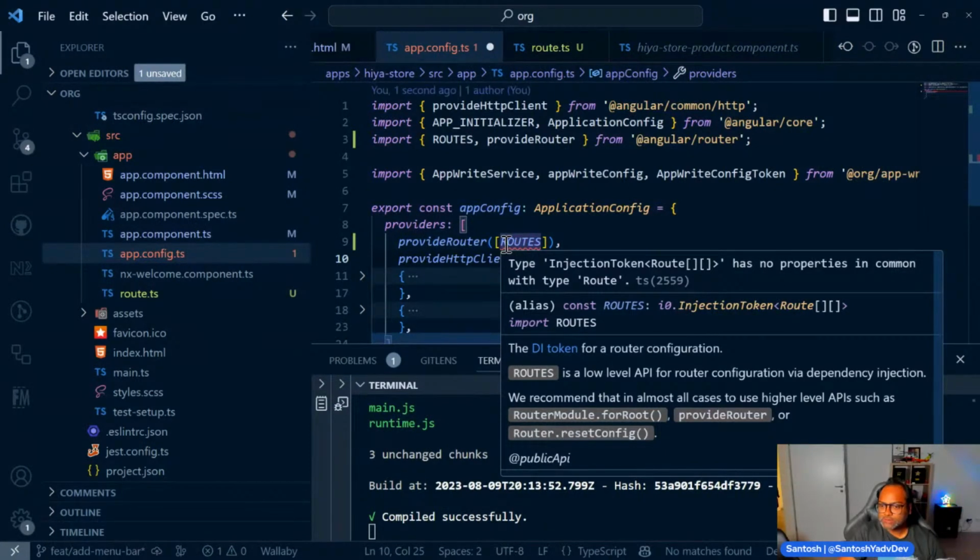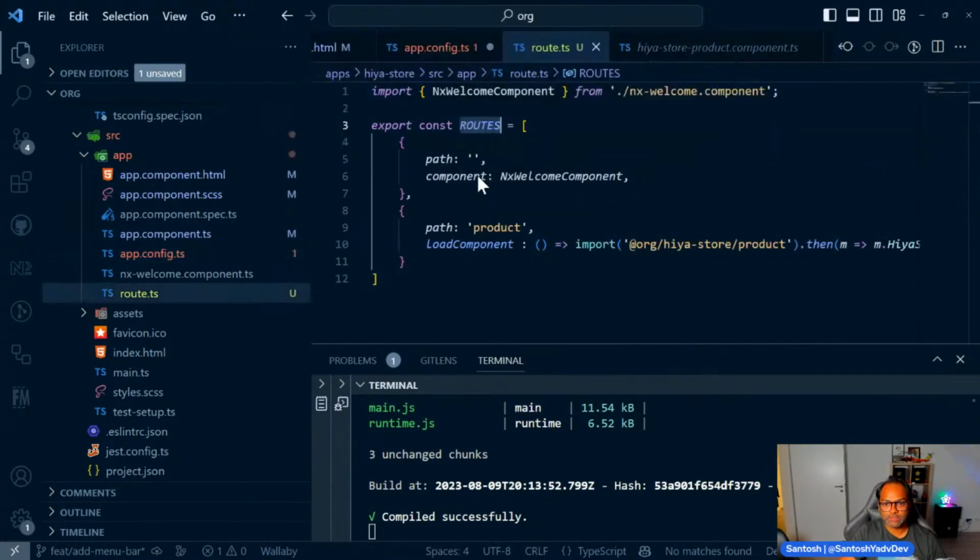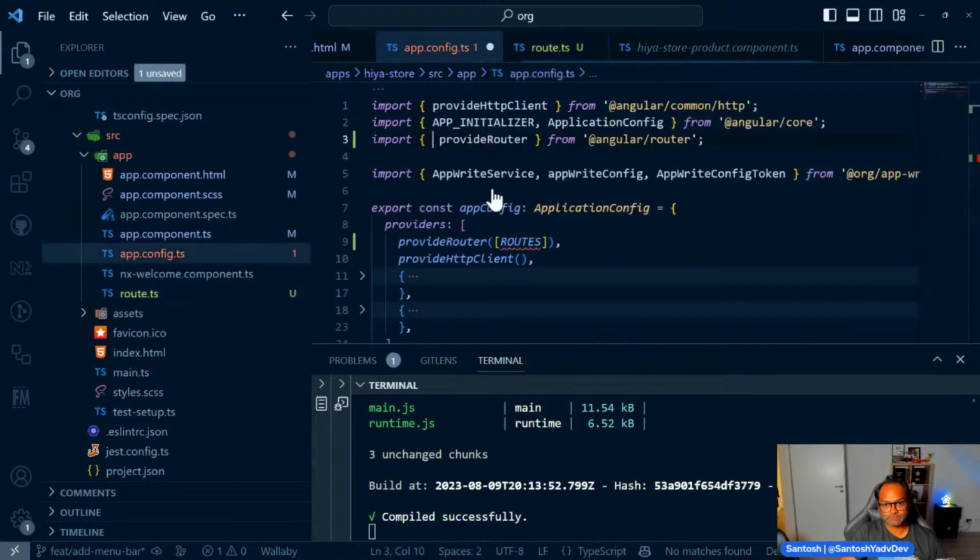Provide router. Injection token has no dependencies. Okay, let's find a different name, because routes is something which exists in Angular.